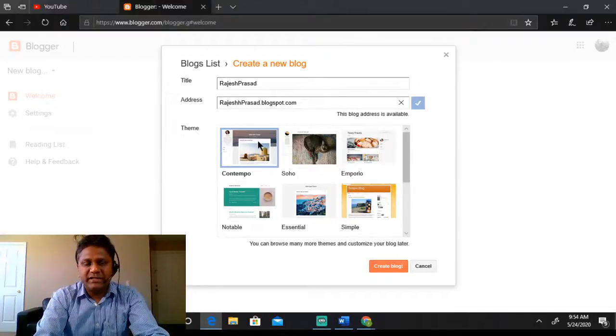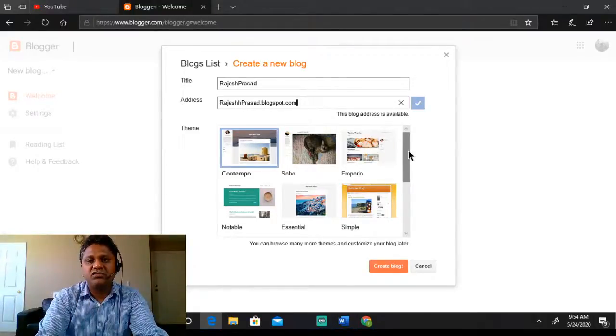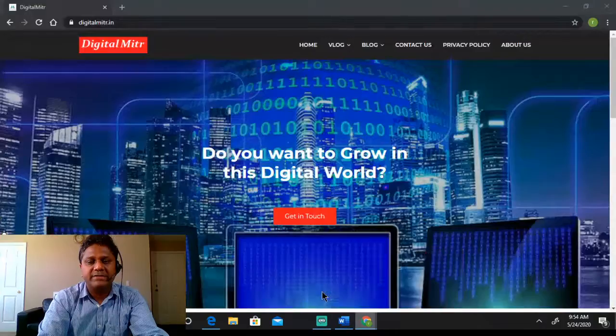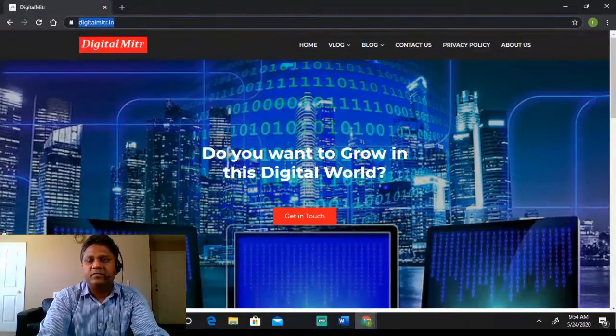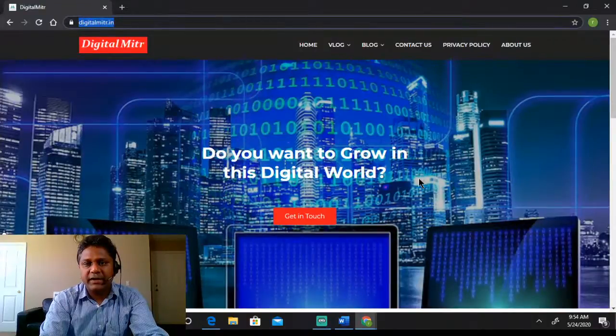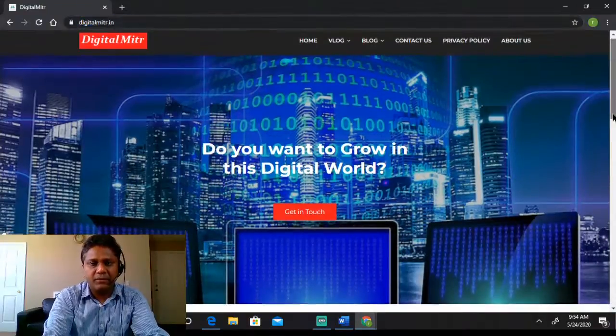Now here we see themes. So what is a theme? A theme is the home page. The theme is the page which will be displayed to you once you come to your website. So in my case, this is the theme, right? It has a logo here, it has a menu here, and it has a landing page here where I have a button and I can market my products.